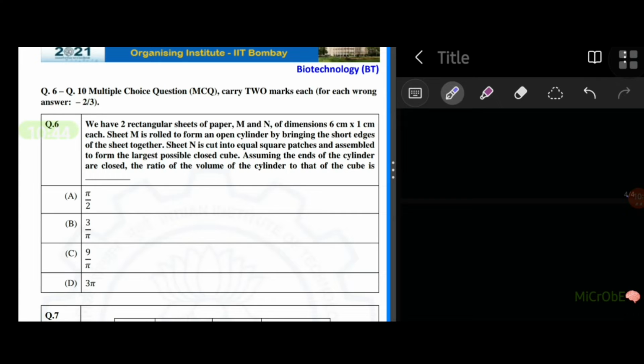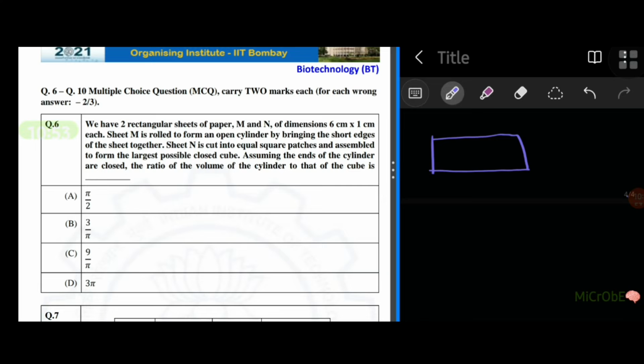Sixth question. We have two rectangular sheets of paper M and N with dimension 6 cm into 1 cm each. So we have two papers, 6 centimeter in length and 1 centimeter in breadth. We have two such rectangles. Okay, and this is our M and this is our N.